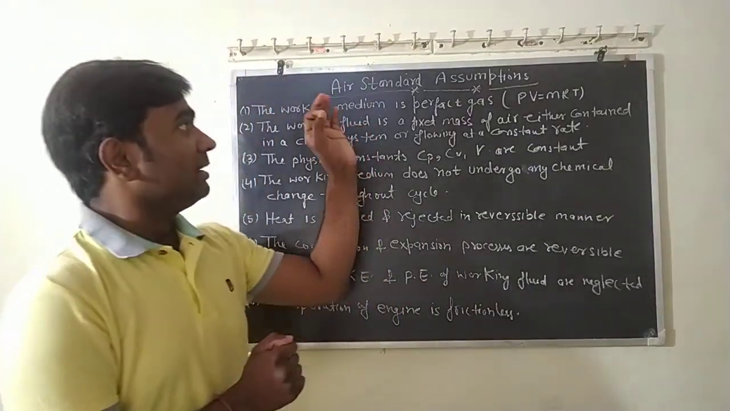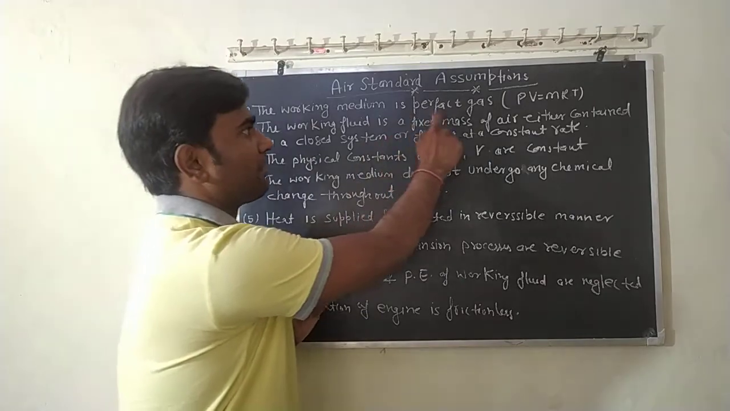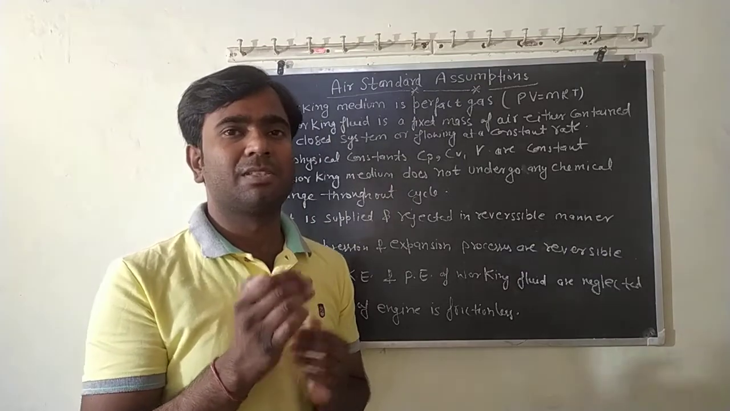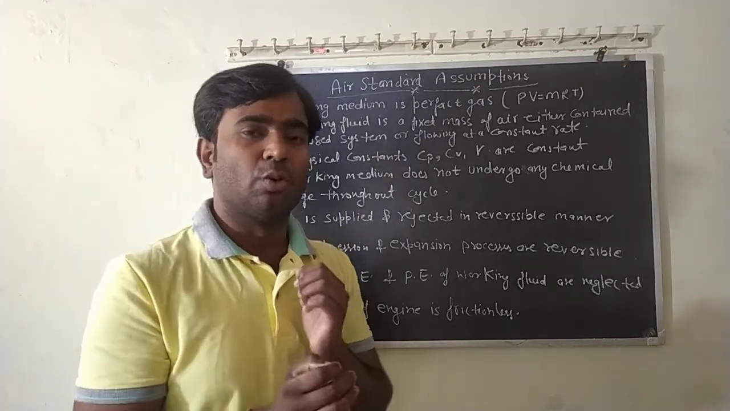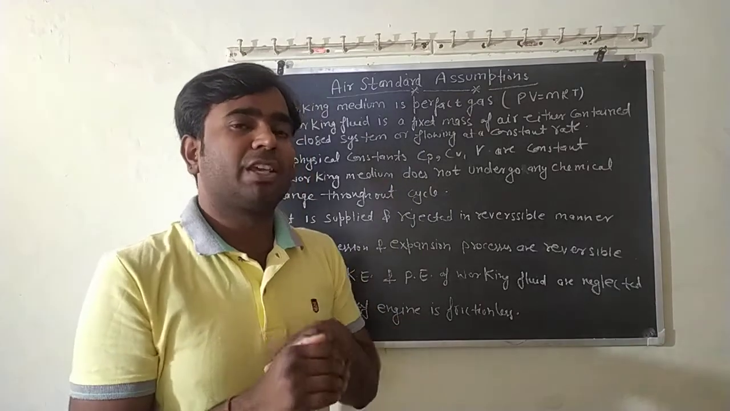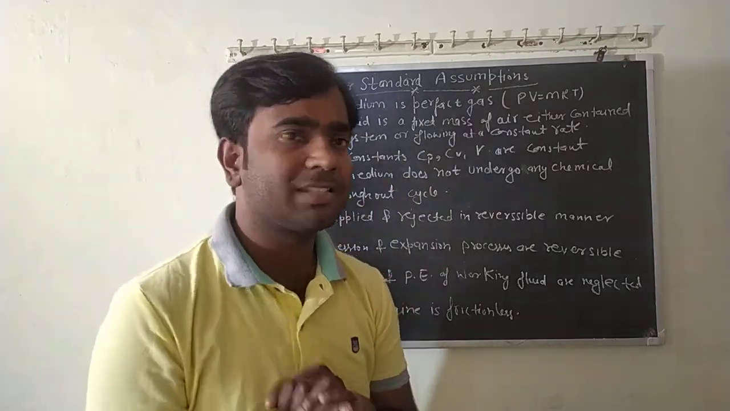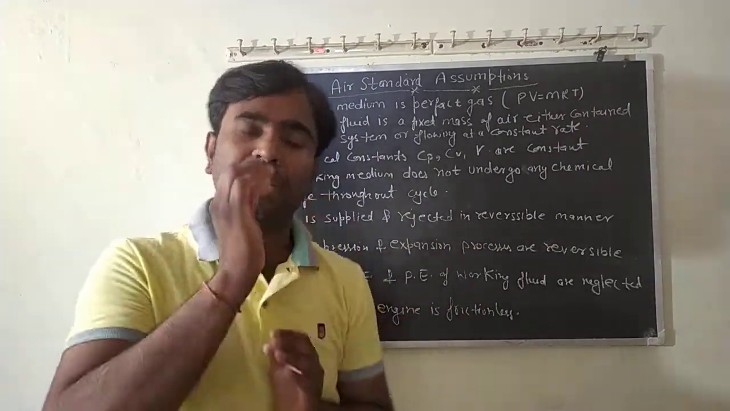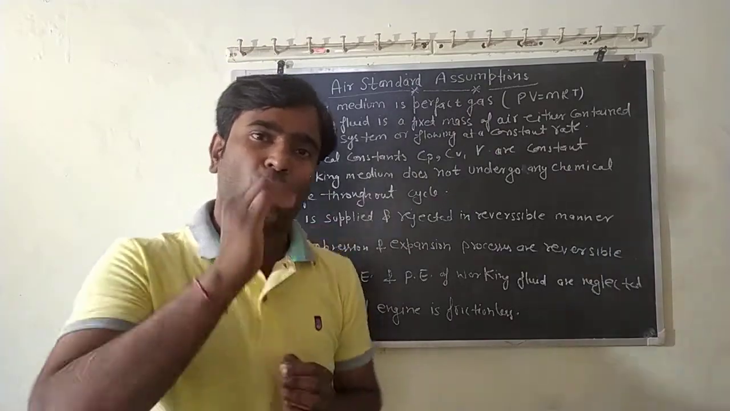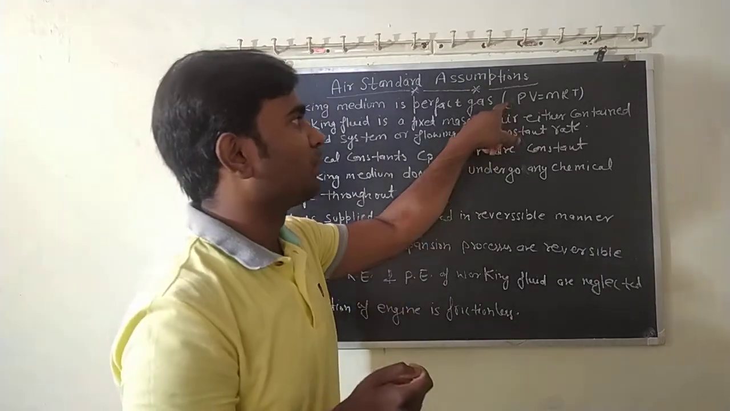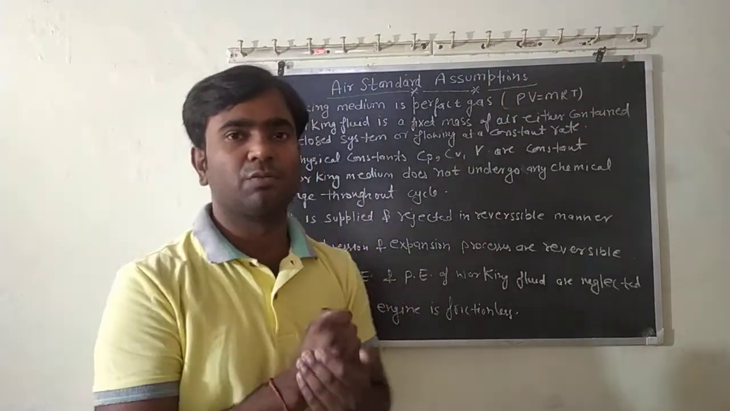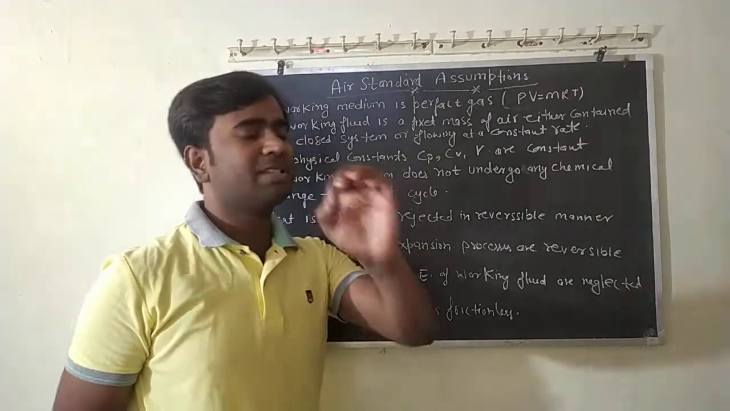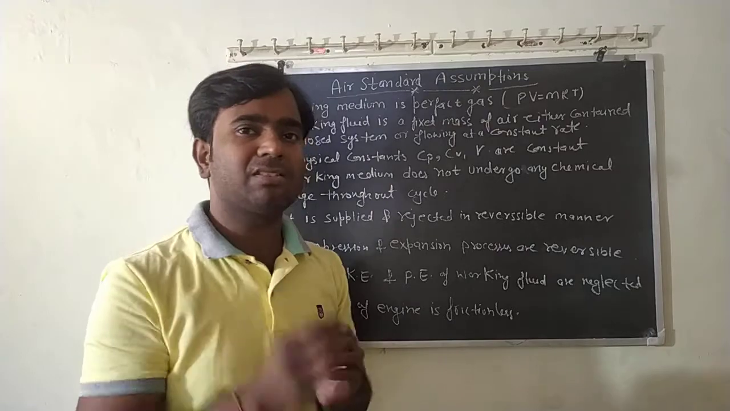The first one is that the working medium is a perfect gas. Perfect gas means ideal gas. We assume that air behaves like an ideal gas. If we are assuming ideal gas, we can use the ideal gas equation. What is that equation? PV equals mRT. During the analysis of air standard cycles and their processes, we will use this equation to find out the work done and heat transfer. So keep in mind, the first assumption is that the working medium is a perfect gas, or ideal gas.